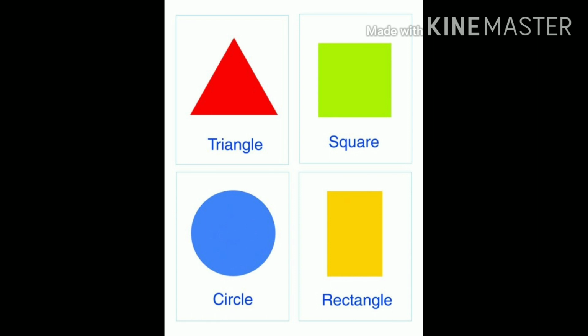These are the 4 basic shapes of geometry: circle, square, rectangle and triangle.